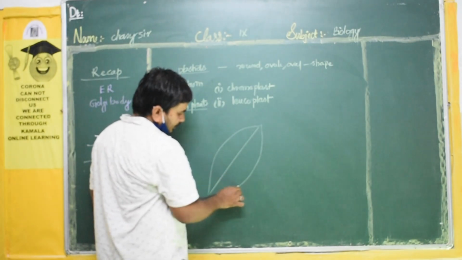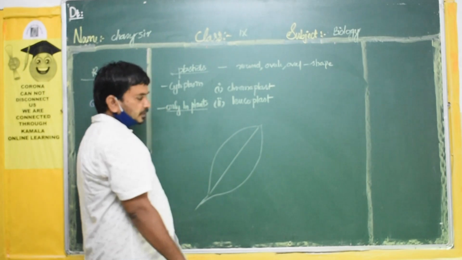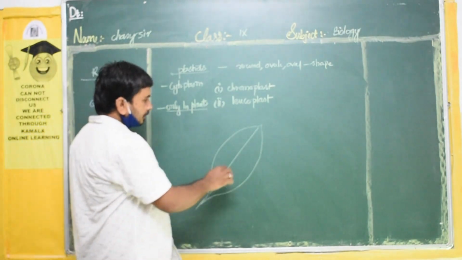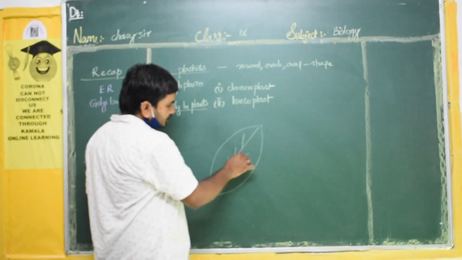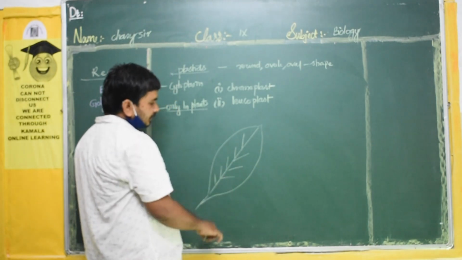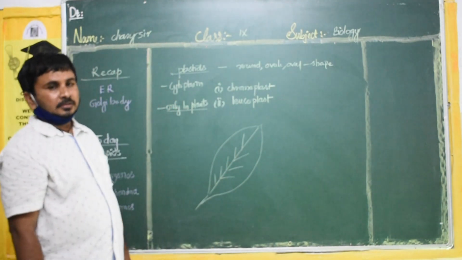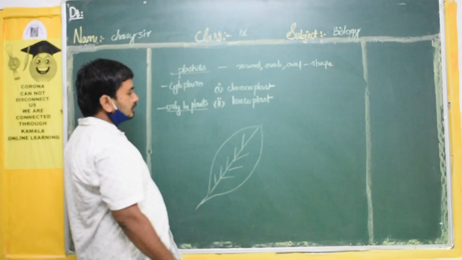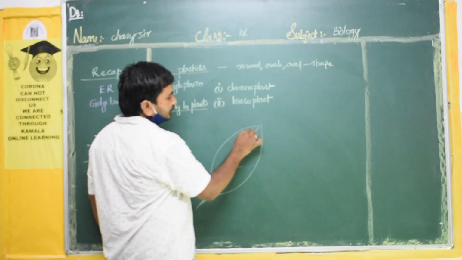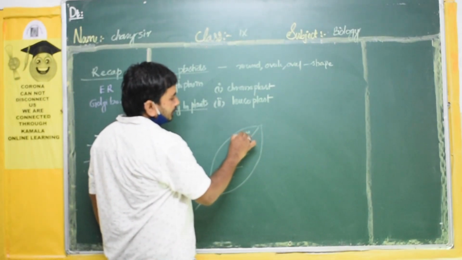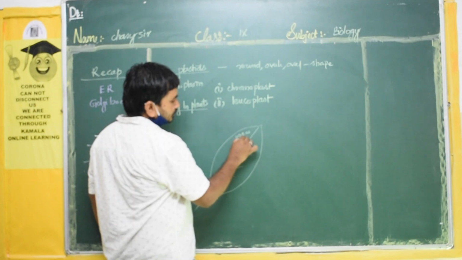The leaf is also made up of cells. So each cell contains a nucleus and each cell contains cytoplasm. So in that cytoplasm, we can see these plastids.